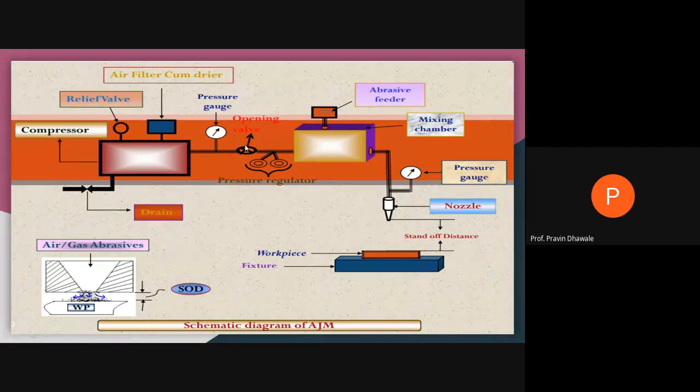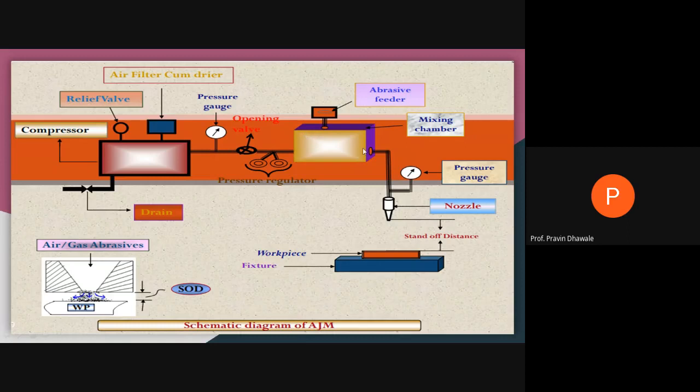Now, this is the operating valve, or the pressure regulator, right? By opening and closing this operating valve, we can control the pressure of the compressed air, that is, how much pressurized air we supply to the next element. What is this next element? This is the mixing chamber, right?